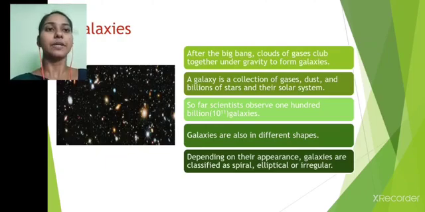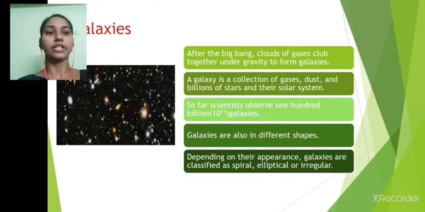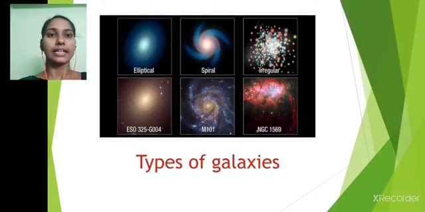Galaxies. After the Big Bang, clouds of gases clubbed together under gravity to form galaxies. A galaxy is a collection of gases, dust and billions of stars and solar systems. So far, scientists have observed 100 billion galaxies. Galaxies also come in different shapes depending on their appearance. Galaxies are classified as spiral, elliptical or irregular. These are the types: elliptical, spiral and irregular in shape.